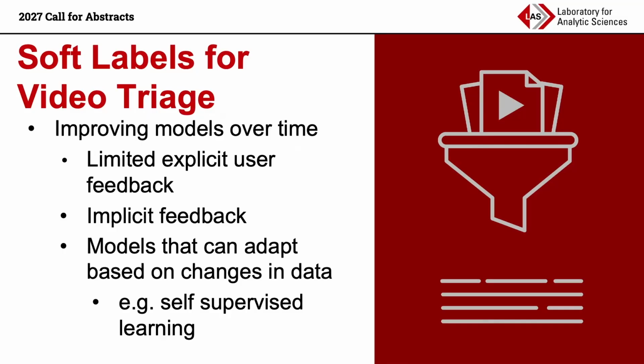And finally, can we train models that can adapt based on changes in the data distribution itself? Do we have to provide feedback to the models, or can we use information about how the data set is changing over time to have the models improve themselves and adapt over time?